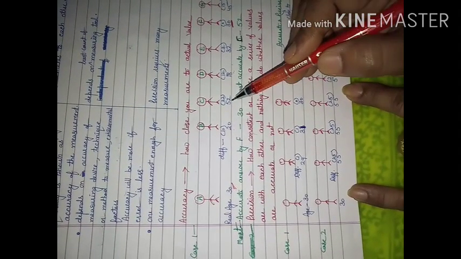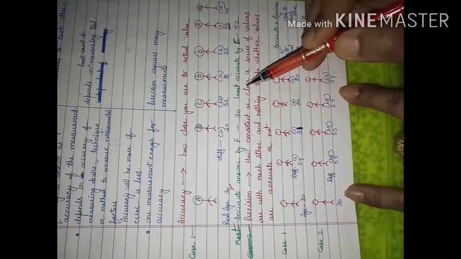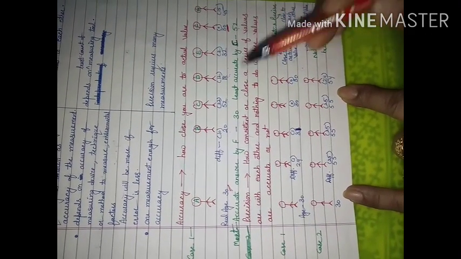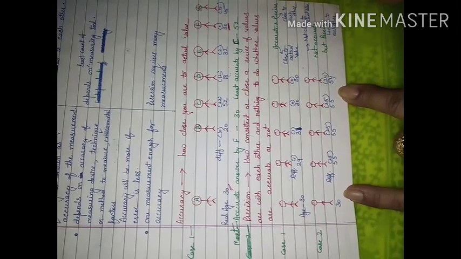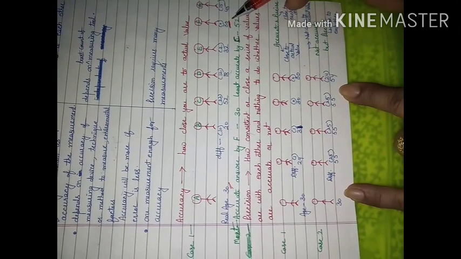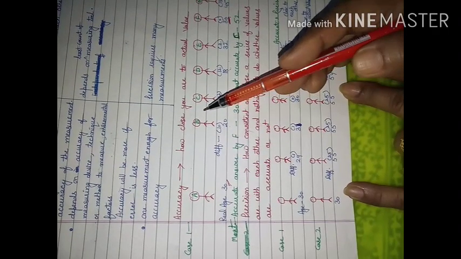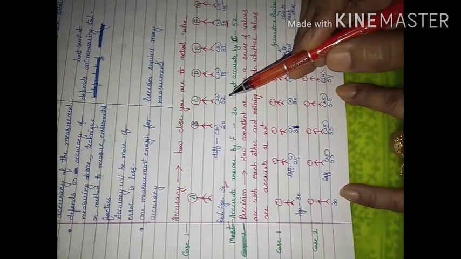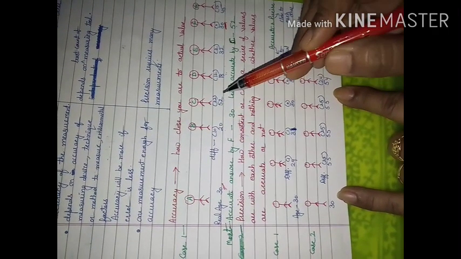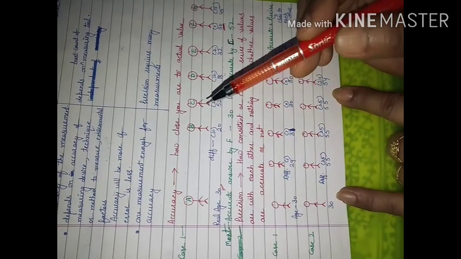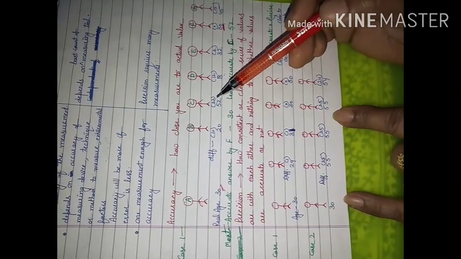The difference is maximum in case of 52, so the least accurate is given by C, that is 52, and the most accurate answer is given by F, that is 30. It means when you check the accuracy, you check how close that particular value is to the actual value. That will decide whether the value is accurate or not.